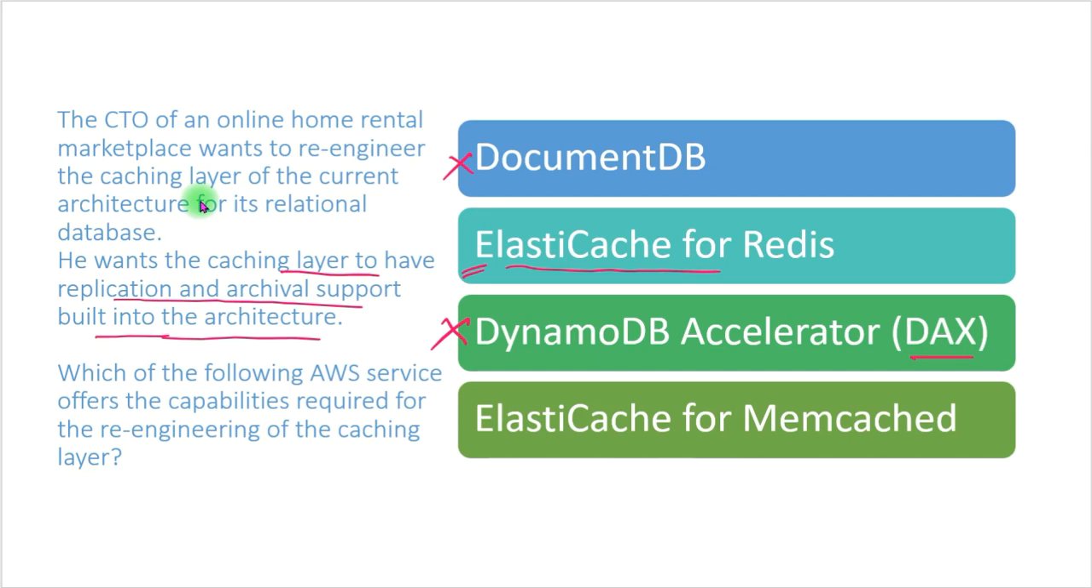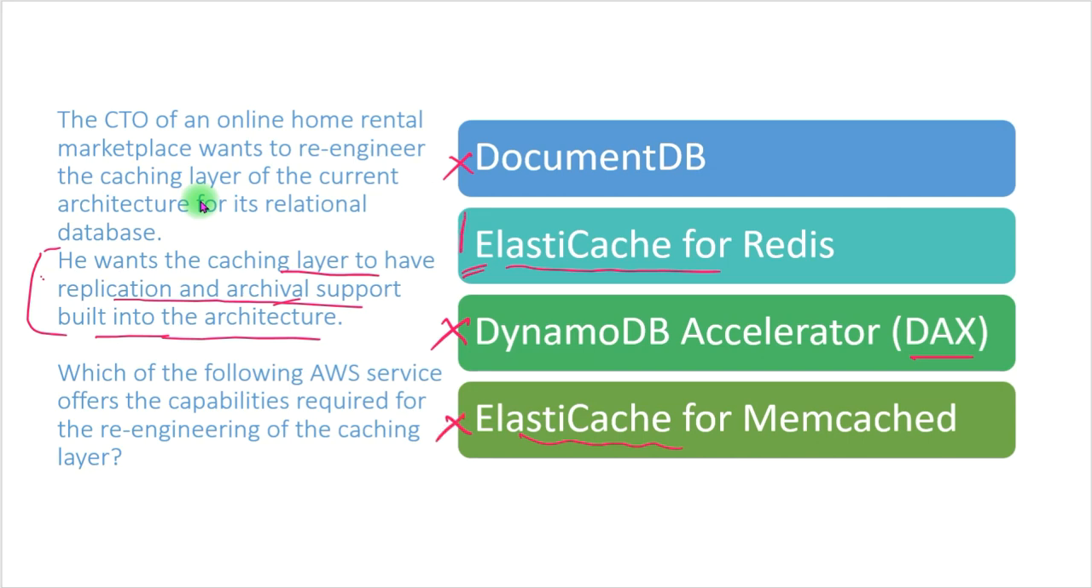Next option we are having is ElastiCache for Memcached. ElastiCache for Memcached is a Memcached-compatible in-memory key-value store service that can be used as a cache or a data store. But the problem with ElastiCache for Memcached is it does not support replication and archival snapshots, which is the requirement here. If you see the question, they want the caching layer to have replication and archival support. It can be used as a caching layer, but it doesn't provide replication and archival support, so we can't go with this one.